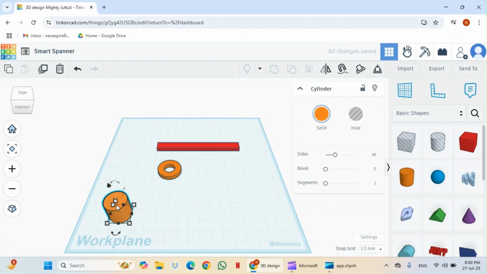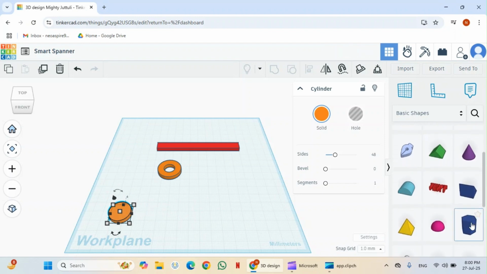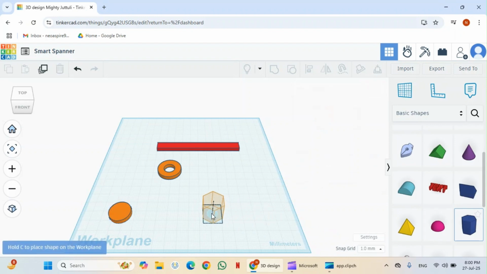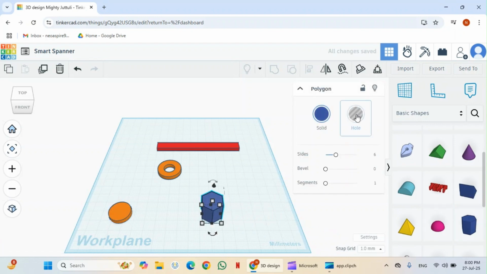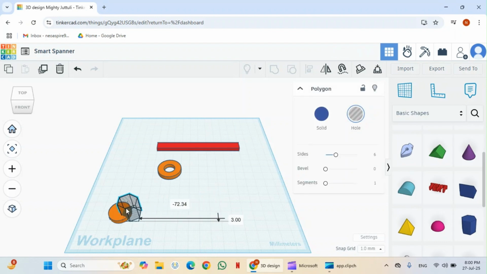We will make its height to 4 mm. Now take a polygon. Here this polygon is there. Drag it and make it as a hole and change its width to 15, length also to 15. Now drag this polygon on this cylinder.